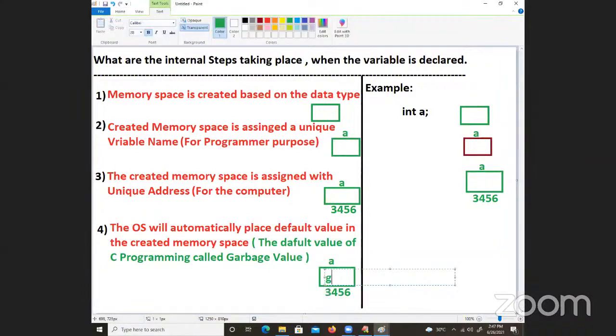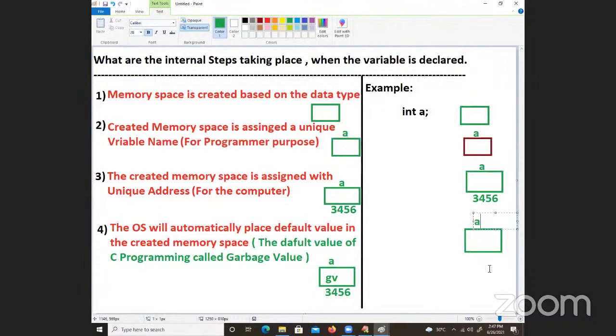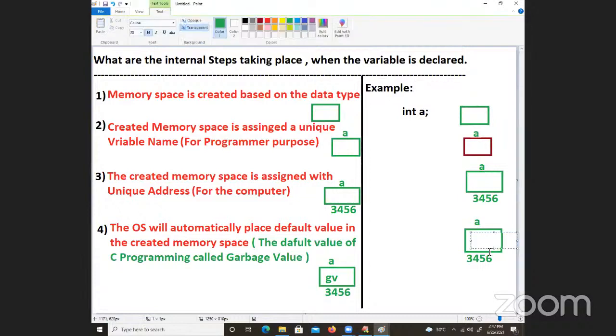We don't know what that garbage value is unless and until we print it. So if I come to this level, A will be there, and in that some address will be there, and inside of it some garbage value will be present.